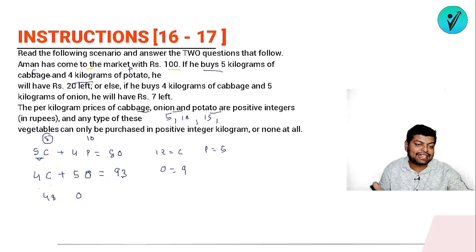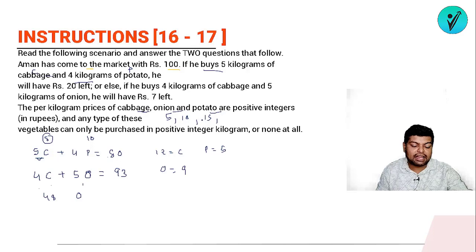So if I am subtracting 93 minus 32, what will it be? It will be 61. So 5 times of onion equals 61. Is it a feasible value? No. Why? Because we can't buy onion in fractions. We have to buy it in an integer number. Prices can also not be in any fractions. So 5 kgs of onion can never be 61. It means that we can't take this value 10.